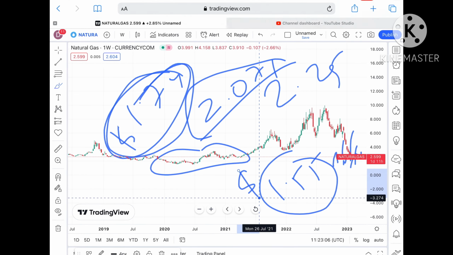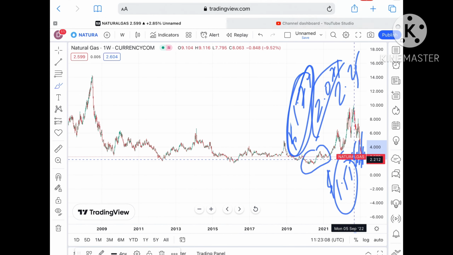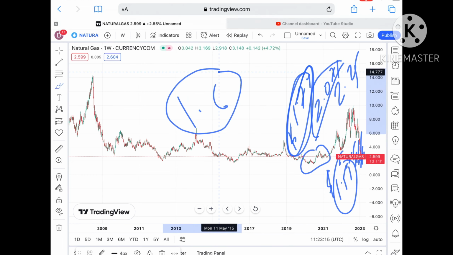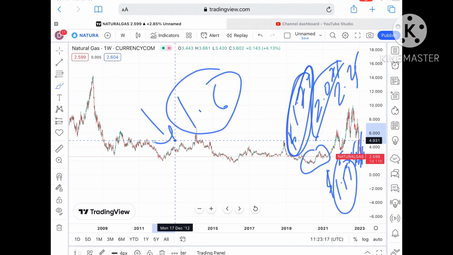Okay, and if the price falls below this particular zone, then we can see it can go further down, and a probability of going towards a level of around $1.45 is there, and from there we can see it can go further down. So the probability is high, we can see it can go further low.